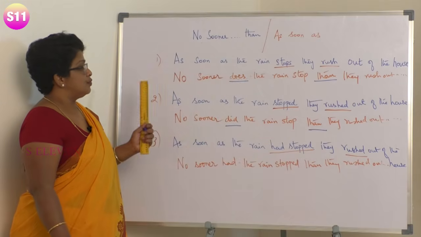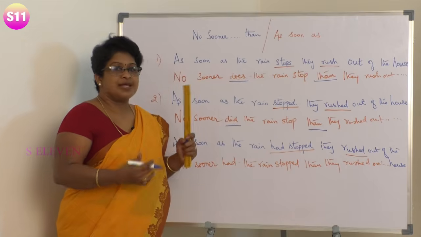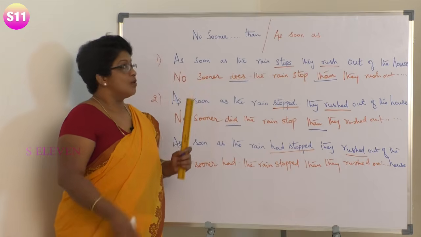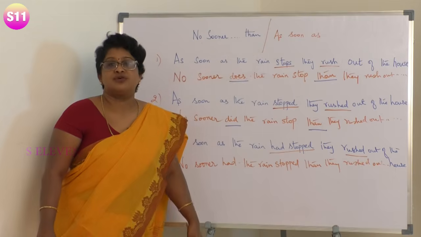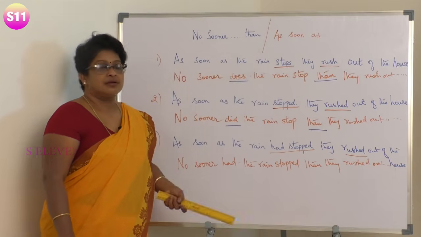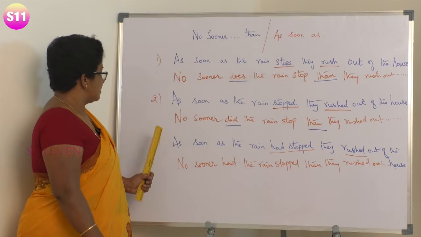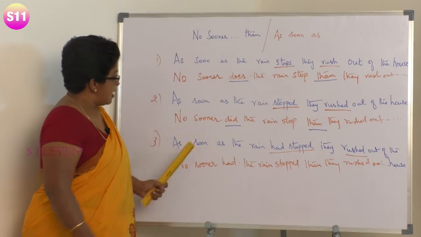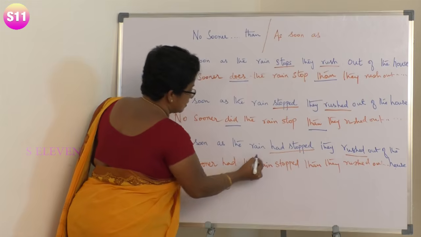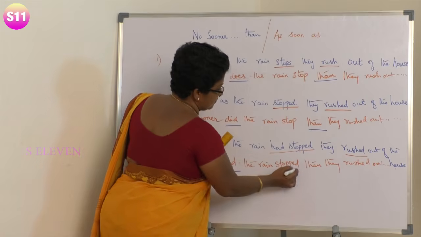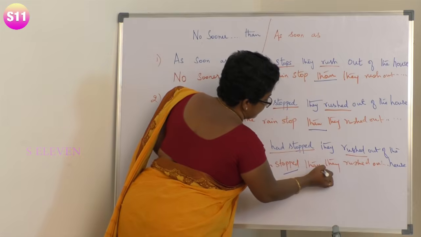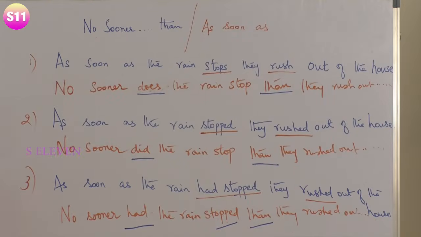See, when you listen to this sentence, it may appear to be strange. Because many children make mistakes here. Instead of "than", they use "then" and "when". So be careful in using it. No sooner had the rain stopped, because it is past perfect, had the rain stopped than they rushed out.